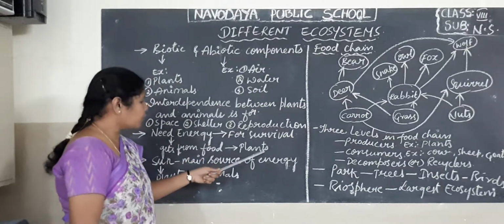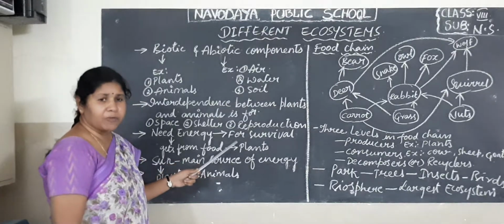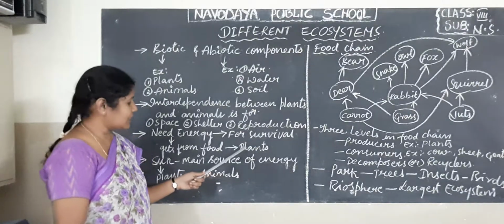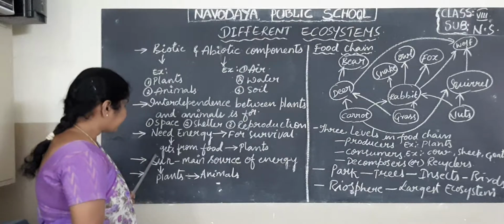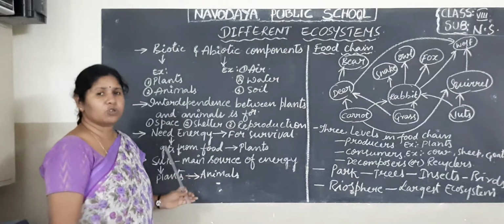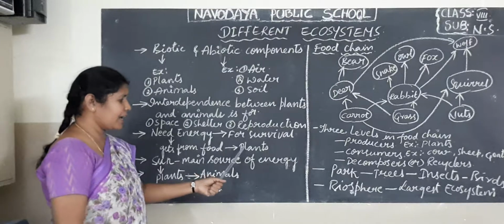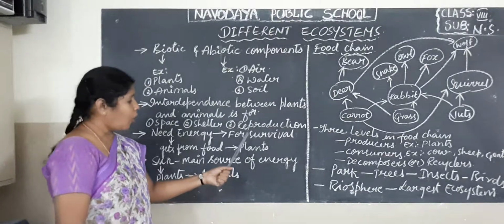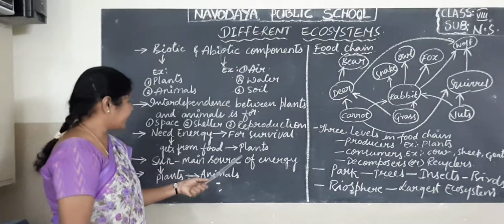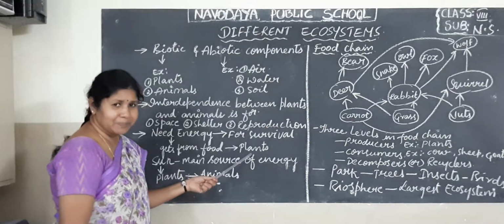Plants prepare the food material especially in the presence of sunlight, through photosynthesis. So here the sun is the main source of energy on this earth. From the sun, plants take the sunlight and prepare the food material. On the plants, we animals depend for the food material. So here we are dependent completely on the plants.